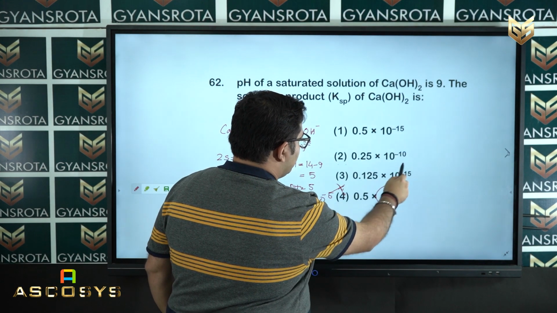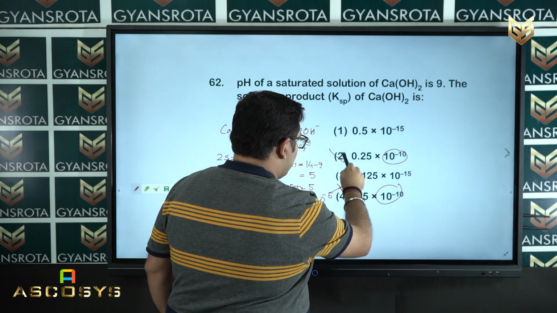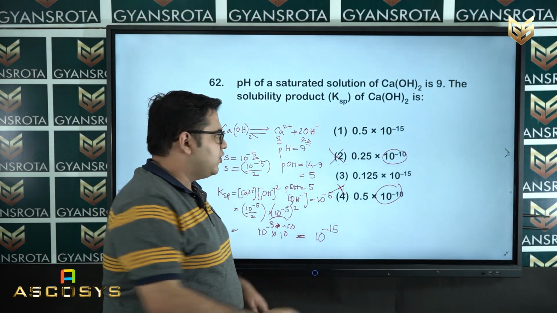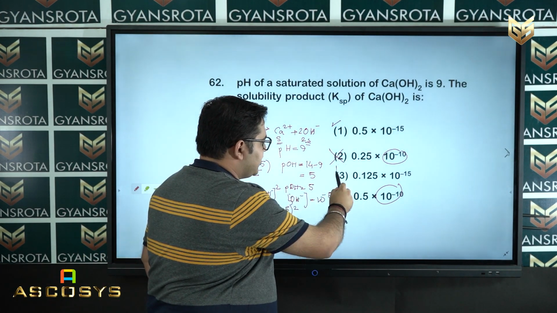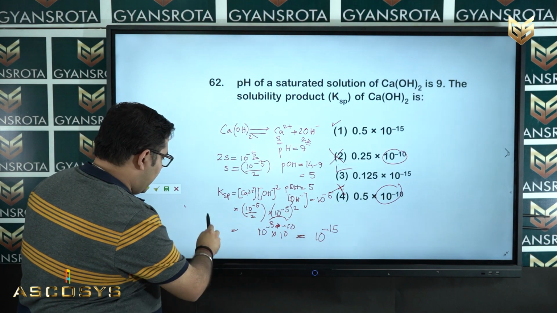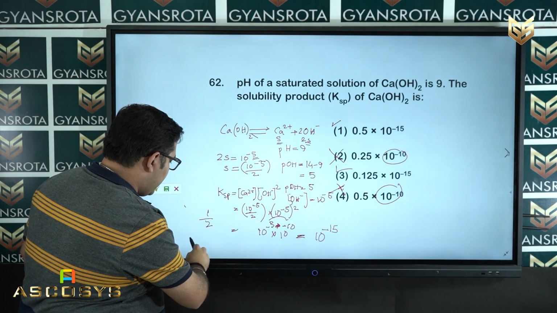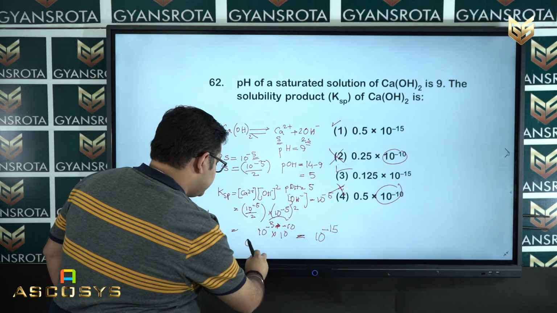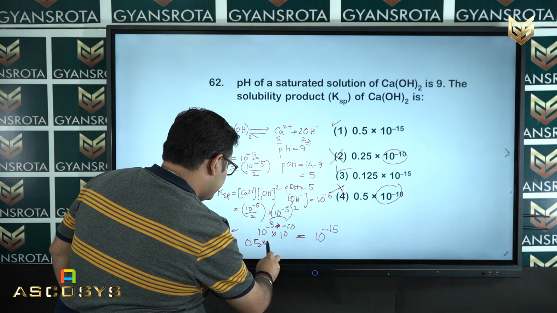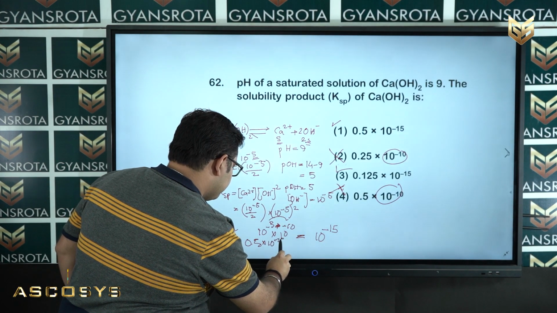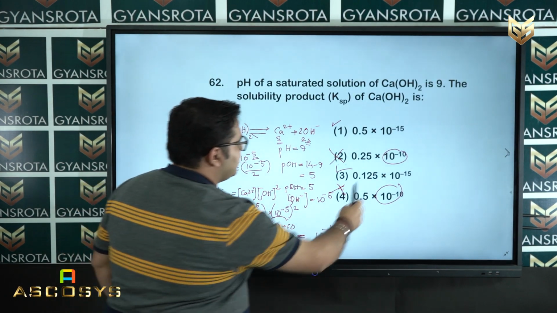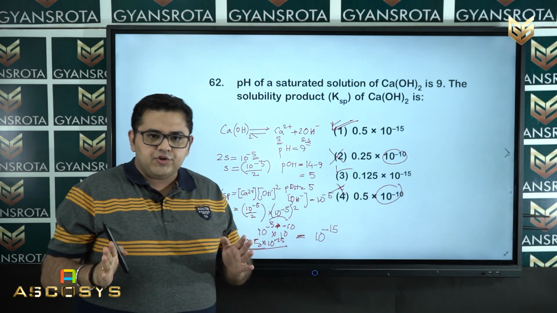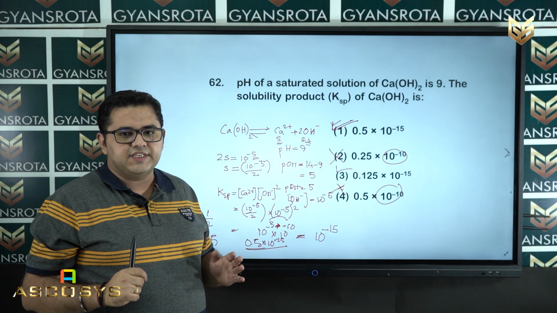Now, option number 2 has 10 to the power minus 10, so this option is also neglected. Now, we have only two options, option number 1 and option number 3. Now, what is the value of half? Half value is 0.5. So, our answer is 0.5 into 10 to the power minus 15, that is 10 to the power minus 8, option number 1, the solution for question number 62.